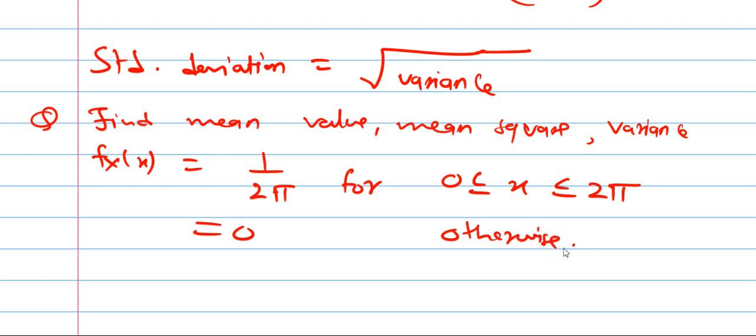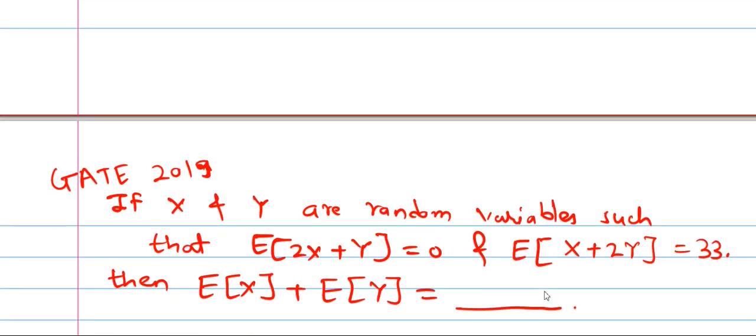Now we will find the mean value and mean square value for this question. Recall the formula of mean value: x into PDF. Let's try to solve this question.